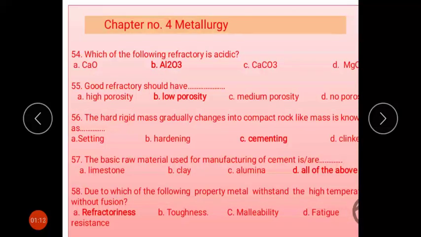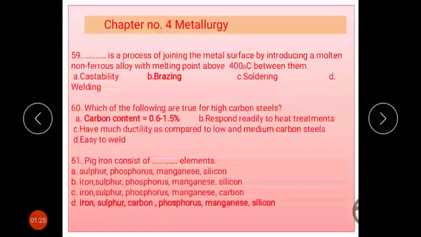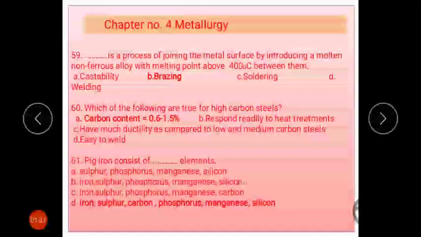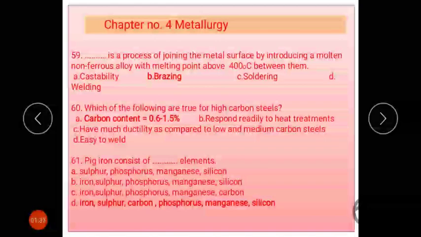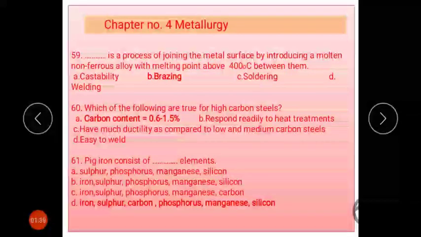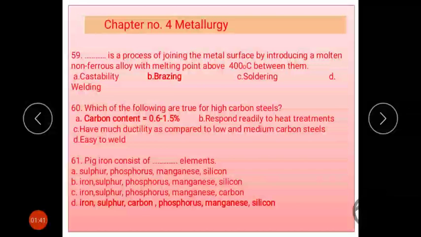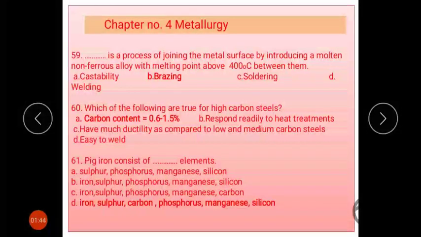Due to which of the following properties can a metal withstand high temperature without fusion? That property of the metal is called refractoriness. Next question. Dash dash is the process of joining metal surfaces by introducing a molten non-ferrous alloy with a melting point above 400 degrees Celsius between them. If it is above 400 degrees Celsius, that is called the brazing process. If below 400 degrees Celsius, that is called the soldering process. That's why the answer to this question is B.